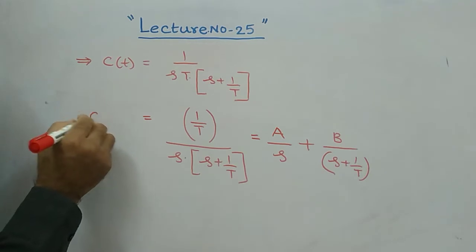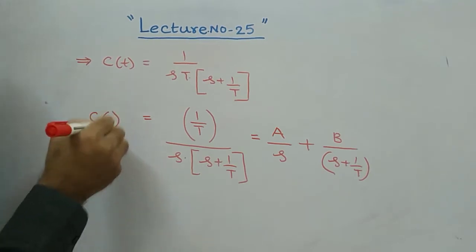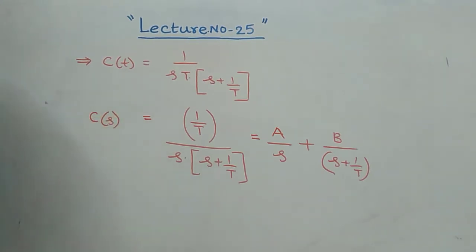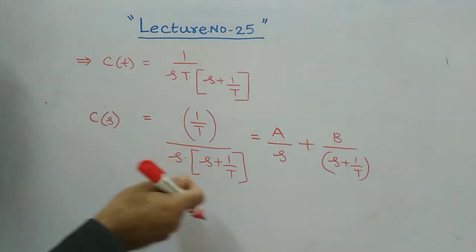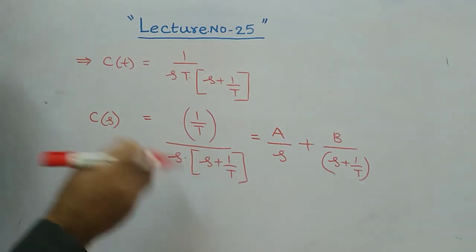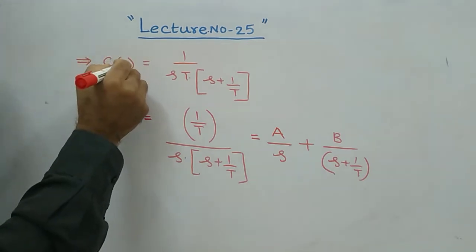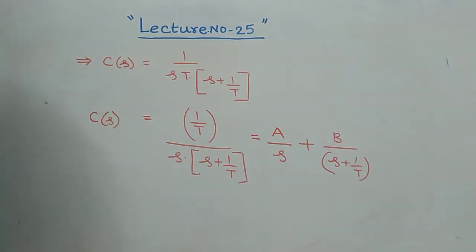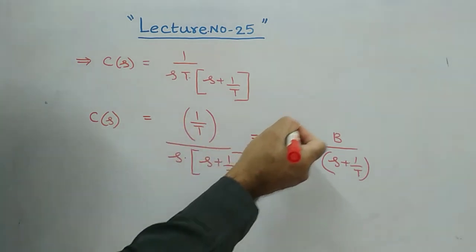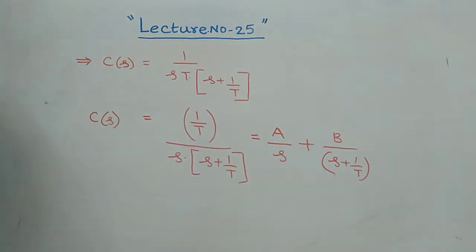Let it be in C of s only. After that we will change to the inverse Laplace transformation form. Finally, we apply the inverse Laplace transformation. You can put it in C of s form only. Now, from this partial fraction, we have to find out the values of a and b. So how?